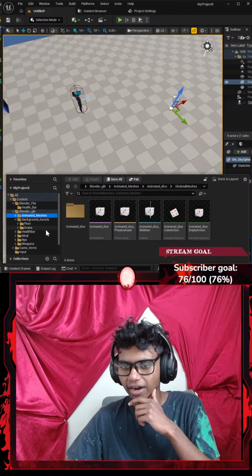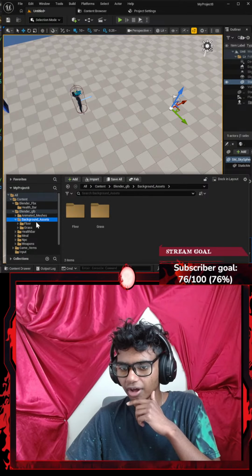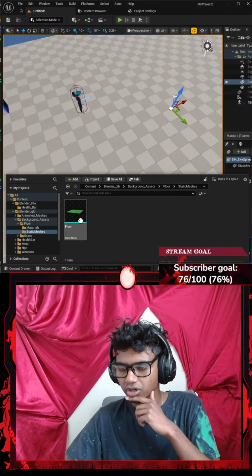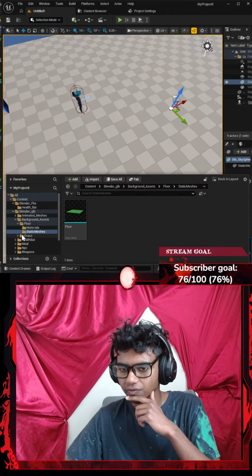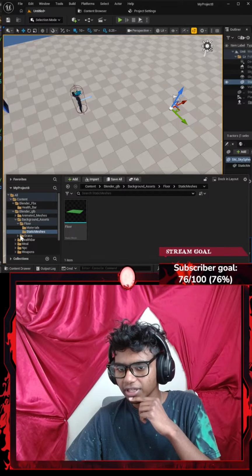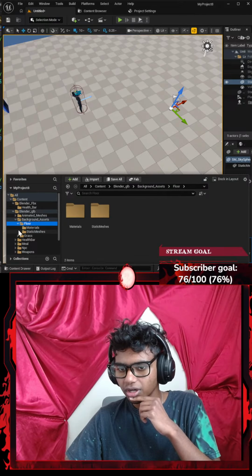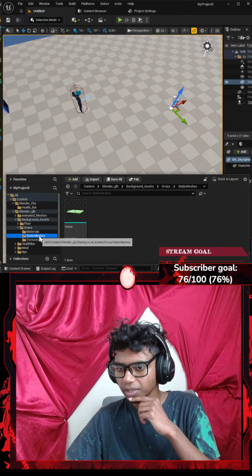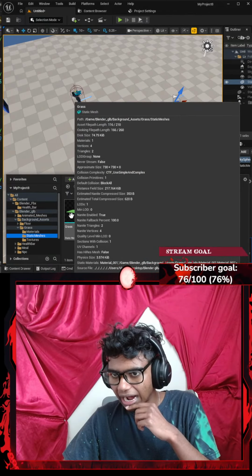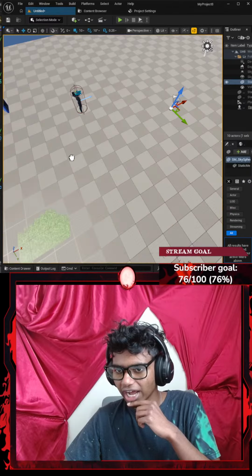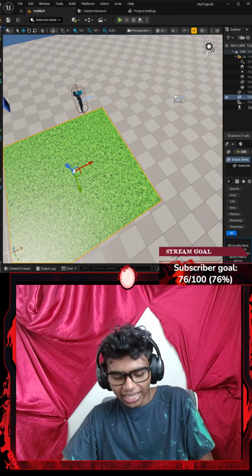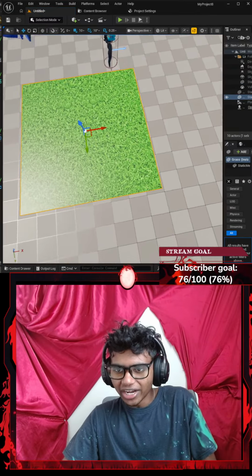I'm going to go to my background meshes. In my background, I have one for my floor, so my floor looks somewhat like that. That could be a good shrine base. And then I have, let's go with something like grass. Let me close my floor. Hold up, guys, I'm just trying to check this stuff out. I'm going to go with static mesh. Okay, I realized if I drag my grass here, does it look like grass? Okay, honestly, even though it's just a texture stuck onto this, I think it looks kind of good.